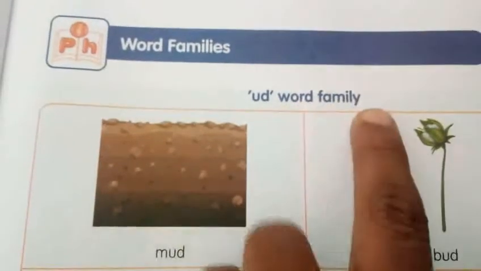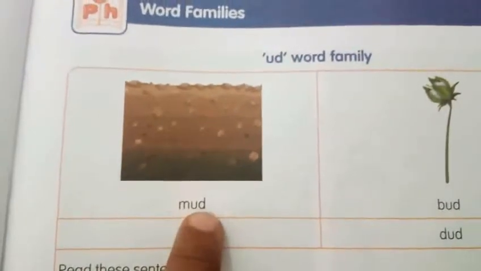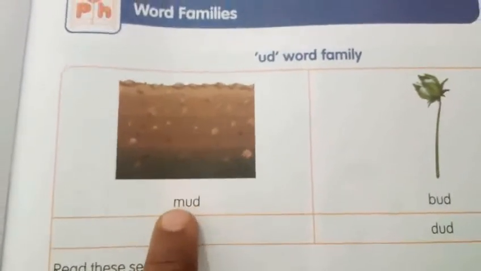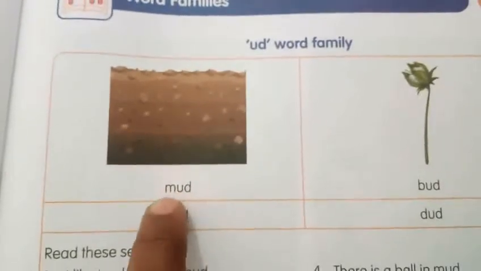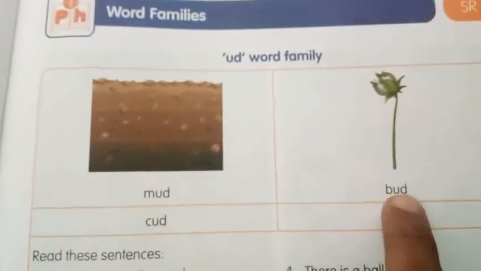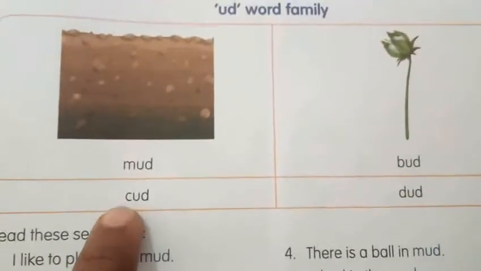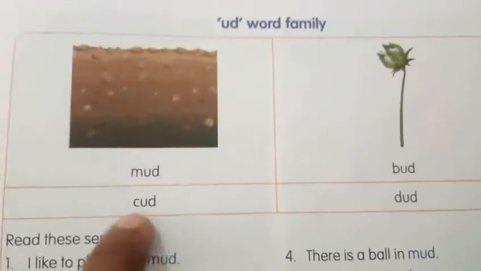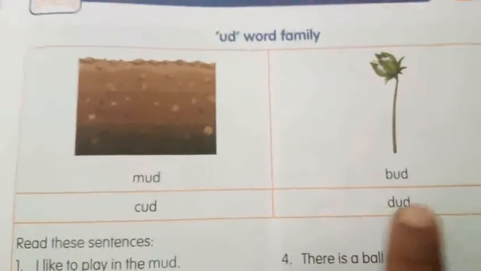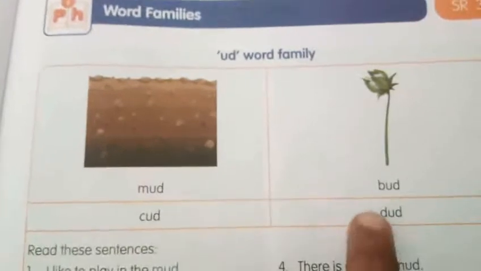Ud word family. Ud word family. Mud. You also read along with me. Mud. Bud. One more example. Cud. Dud. Mud, bud, cud, dud.